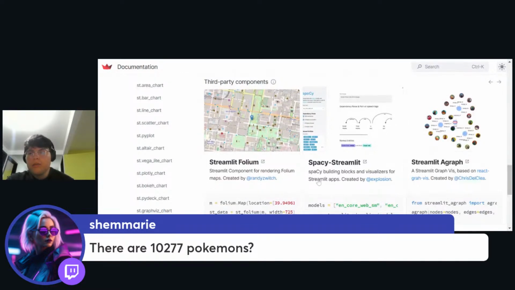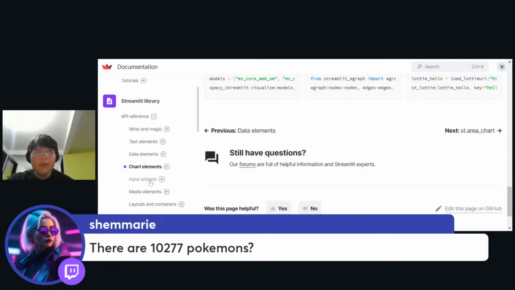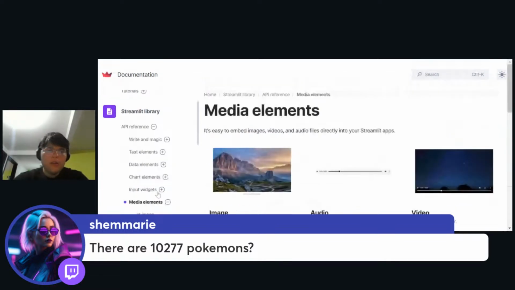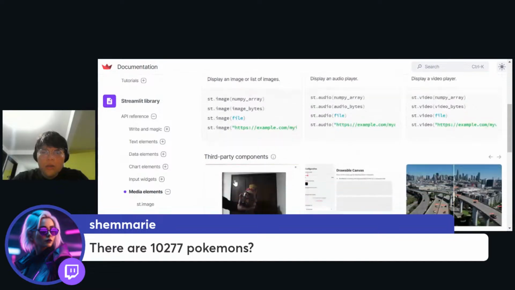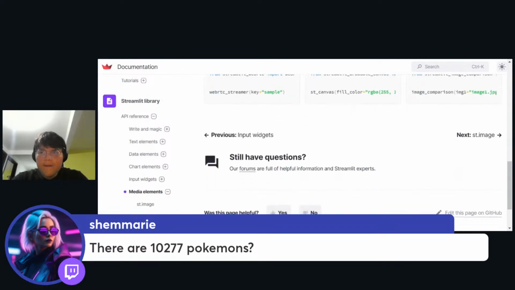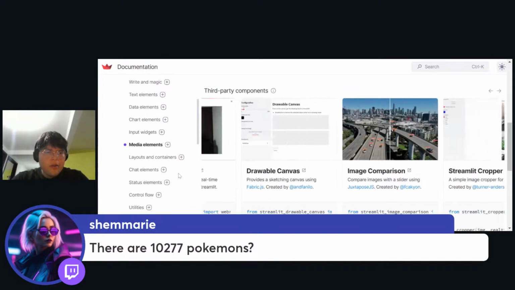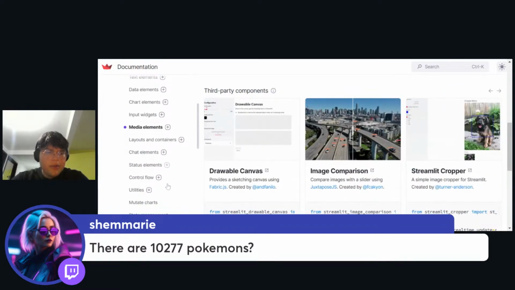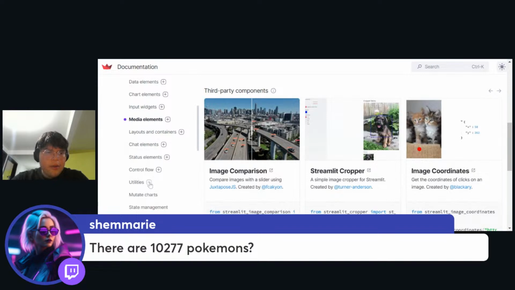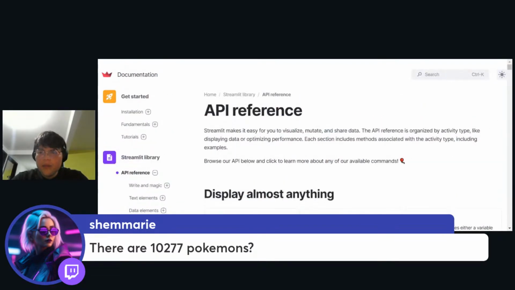So we have spices, streamlit, spices. I'm not really sure about that. So can we use something else? Image comparison, double canvas. What do you think? What should we build with this kind of information? So we have static elements, current file utilities, echo help. I don't know. What do you suggest? What should we do with this? Oh my god, that is a lot.